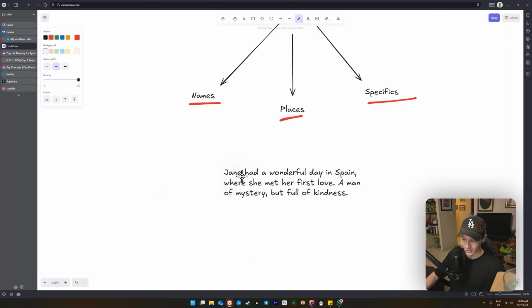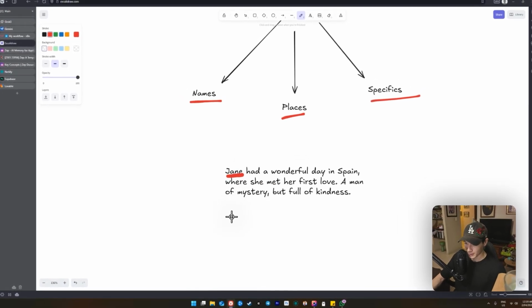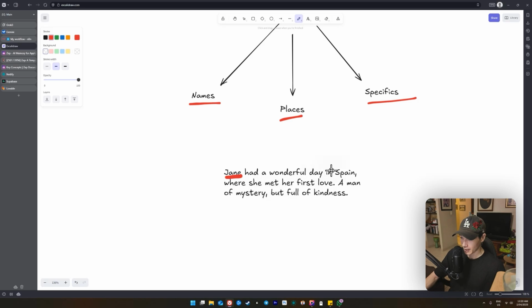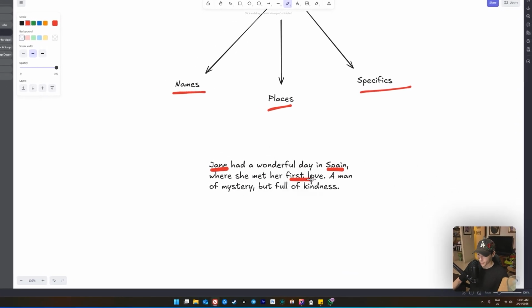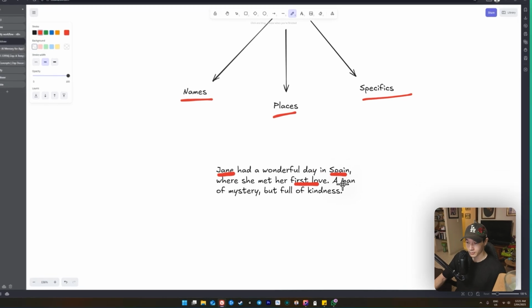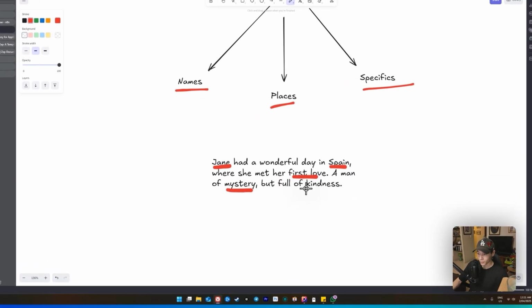So looking at this dumb little story that I made here, it might go through this and think, okay, well, Jane is a name. Okay, I'll recall that. Had a wonderful day in Spain. I'll recall that. Where she met her first love. Maybe I'll recall that too. A man of mystery, but full of kindness.